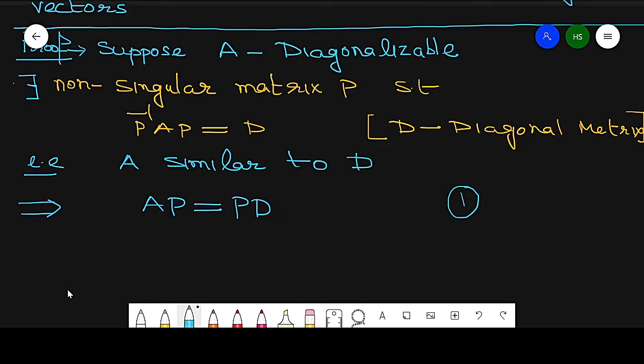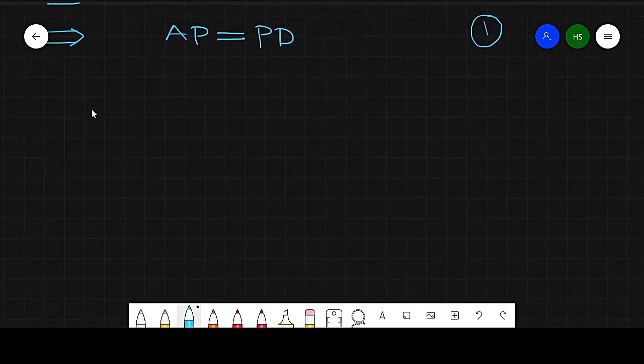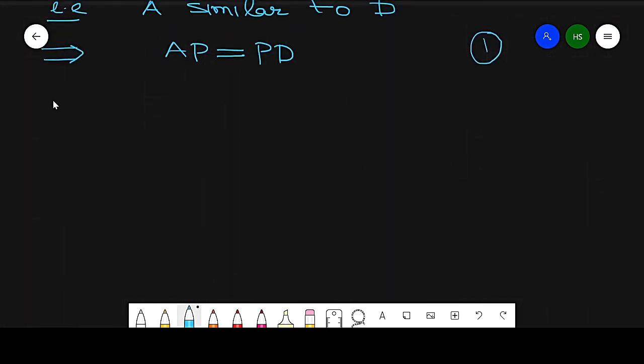Now A is a matrix of order n, so it has n eigenvalues.